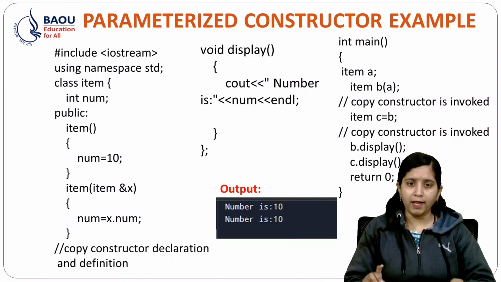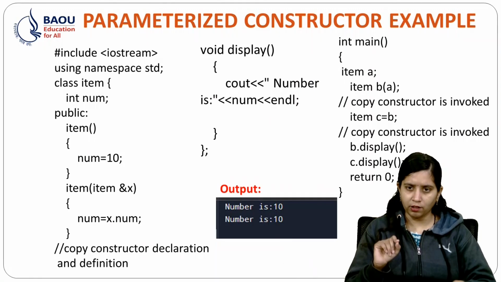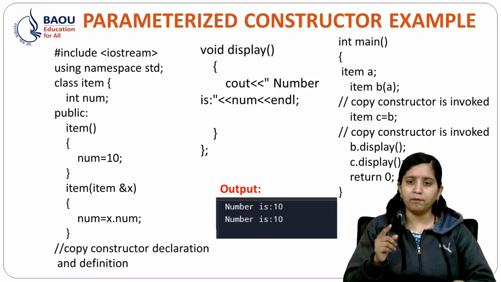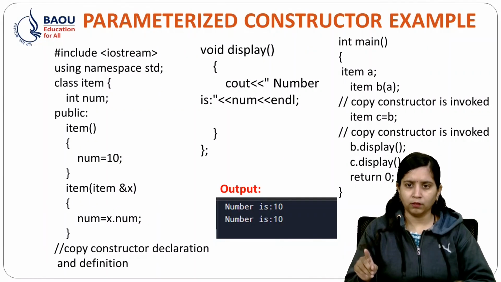Now in void display, I am simply printing out my number value. In int main, I have taken two objects, Item A. Item A will call my default constructor, and Item B equal to B, and I am passing my first object, that is A. So over here, the copy constructor is called. Whenever I call b.display, I will get number is 10.